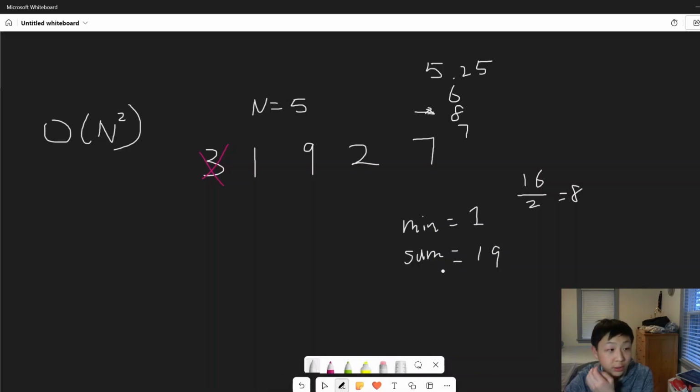Okay, now we have the minimum and the sum. We can actually calculate the final score. All we need to do is subtract the minimum from the sum. We have 18 over here, divided by the number of elements minus 1. We have 4 here, minus 1 is 3. So we divide by 3, and that is going to give us 6. And we just keep doing this until we reach the end where we have nothing. As you can see, we have only used 2 variables, but we were able to find the total score of the current array without actually cycling through all of the array. Let's take a look at the code for this example.